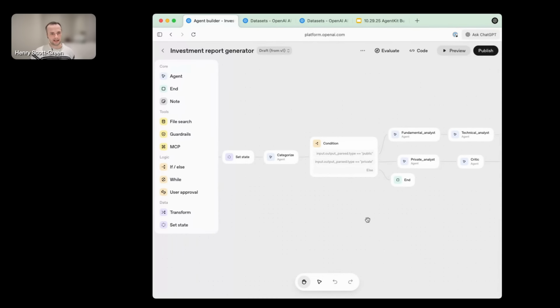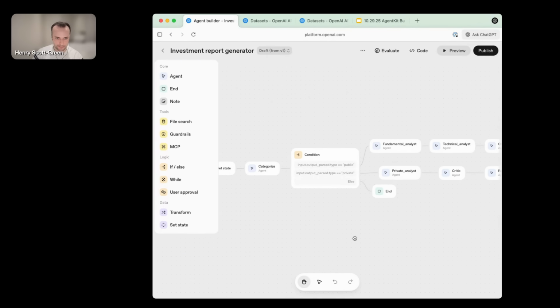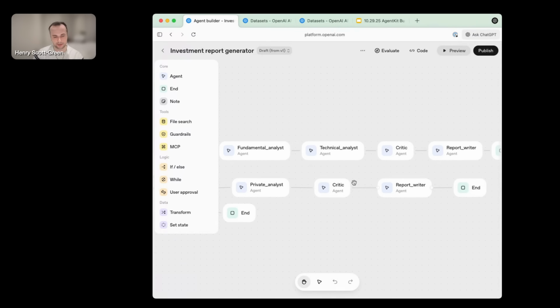So here you can see an agent that I built. This is based on a real example from one of our financial services customers. It takes an input of a company name, it assesses whether this is a public or a private company, and it completes a series of analyses on that company before ultimately writing a report for one of the professional investors of that company to review.